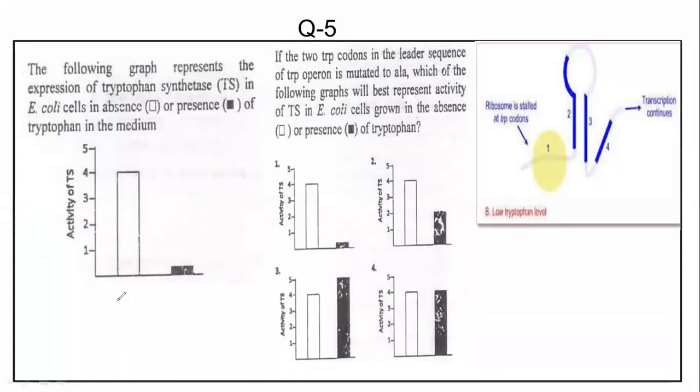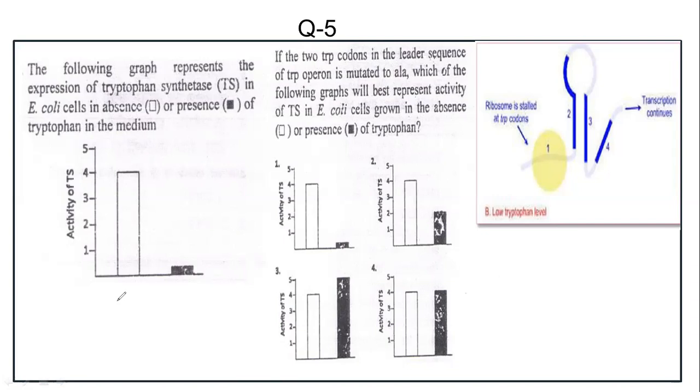Question number 5. The following graph represents the expression of tryptophan synthase in E. coli cells in the absence and presence of tryptophan in the medium. Now, the tryptophan operon is under negative regulation, that is, a repressible operon. In a repressible operon, only when tryptophan is absent in the medium are the tryptophan synthetic genes on, right? There are two types of regulation: one is normal repression, another is the attenuation mechanism.